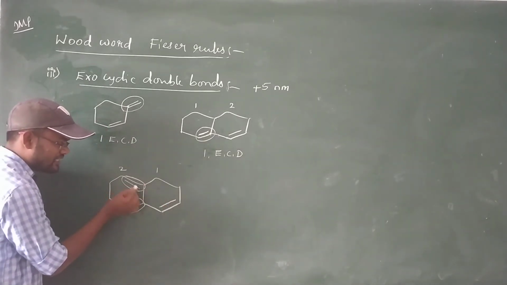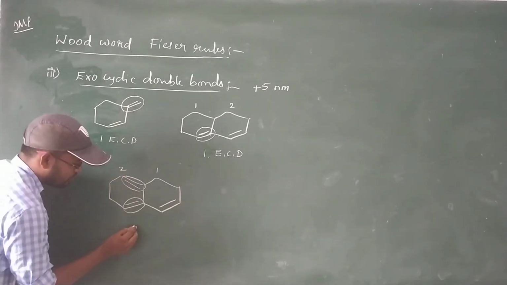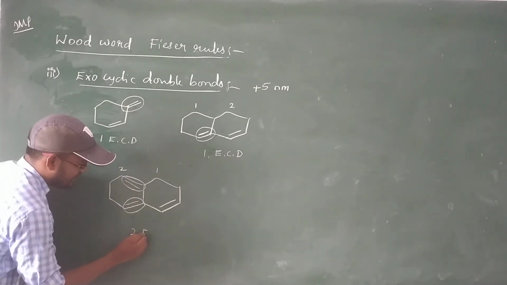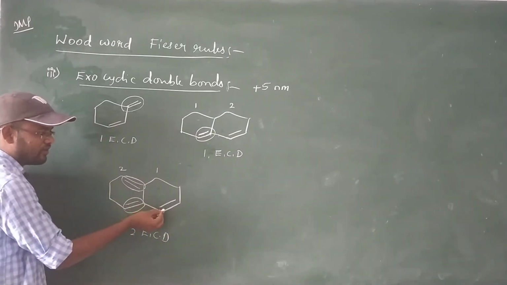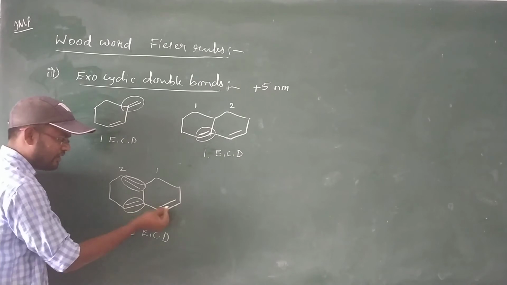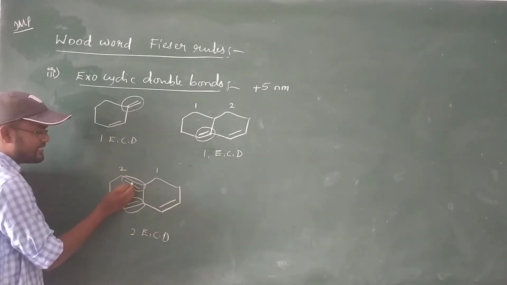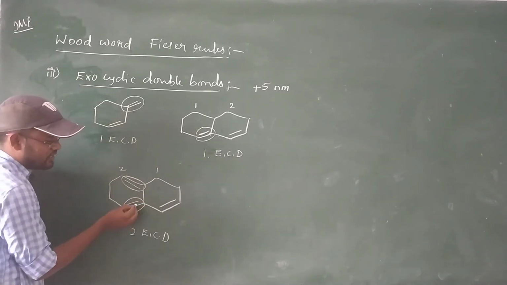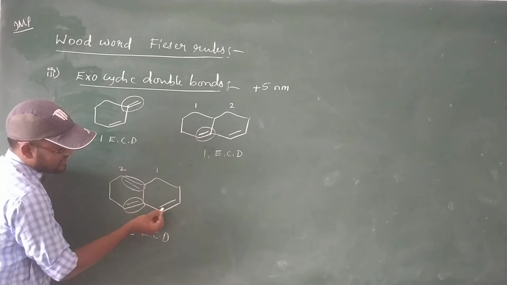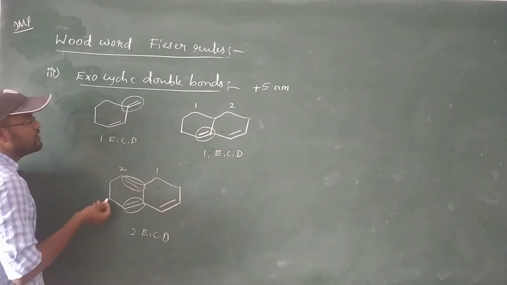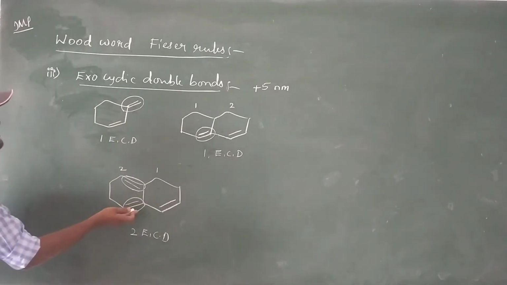But this is conjugated with a ring 2 double bond. So let's take totally 2 exocyclic double bonds, ECD. This one is directly conjugated with ring 1. This one is indirectly conjugated with ring 1 because the second exocyclic double bond is first conjugated with this one, and this is conjugated with the ring 1 double bond. That's why we have to take 2 exocyclic double bonds present in this ring.